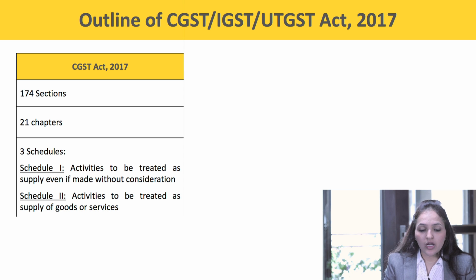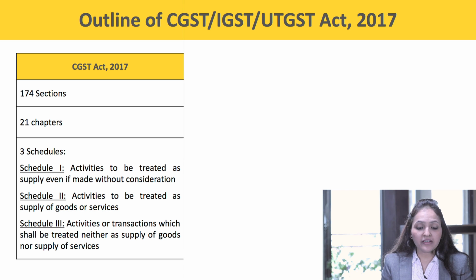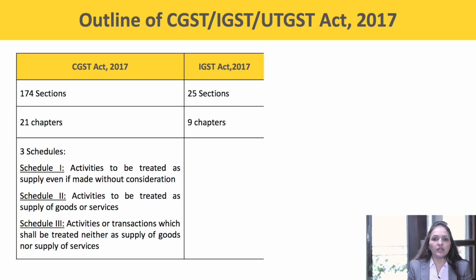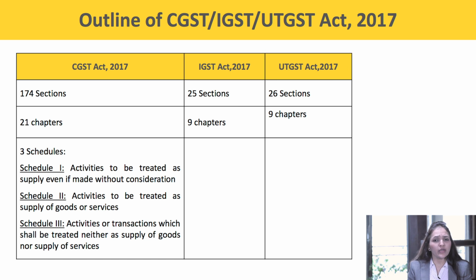Schedule 2, activities to be treated as supply of goods or supply of services. Schedule 3, activities or transactions which shall be treated neither as supply of goods nor supply of services. Now we have 25 sections and 9 chapters in the IGST Act and 26 sections and 9 chapters under the UTGST Act. Now let us understand the levy and collection.